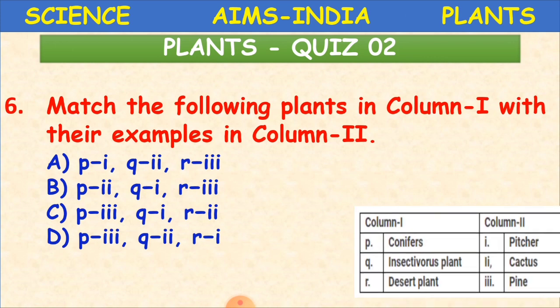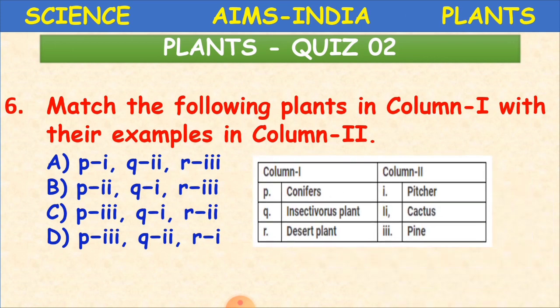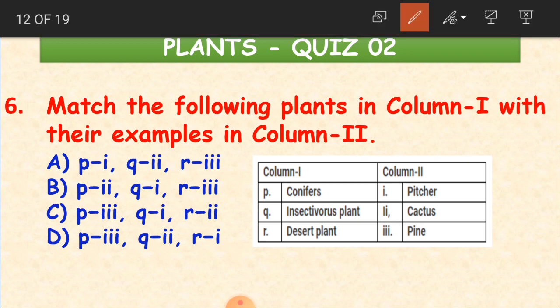Then the next question, match the following plants in column 1 with their examples in column 2. Here we have a column with the plants and their examples, and we have to match them. In column 1, P is conifers, Q is insectivorous plant, and R is desert plant. 1 is pitcher, 2 is cactus, 3 is pine. Which is the correct match? Conifers, for example, which plant? Pine. Insectivorous plant? Pitcher. Desert plant? Cactus.